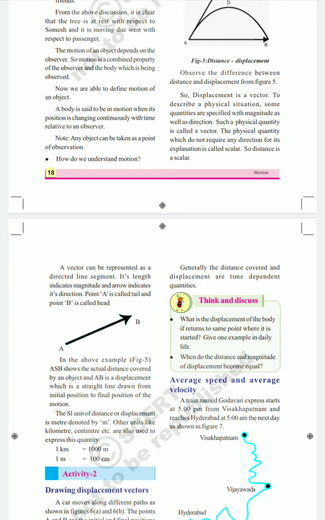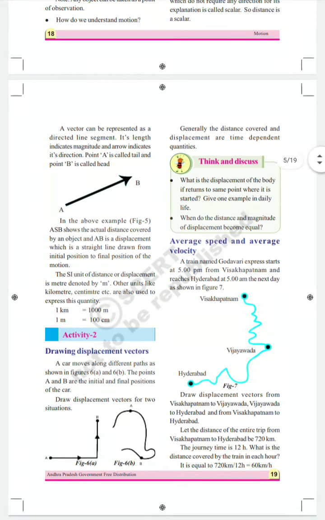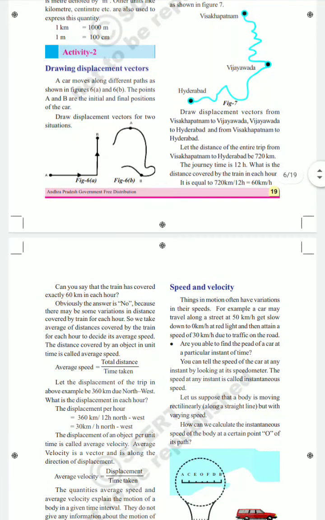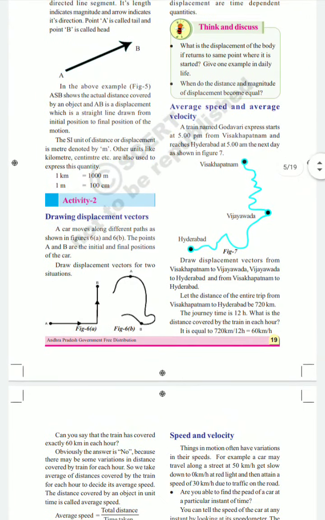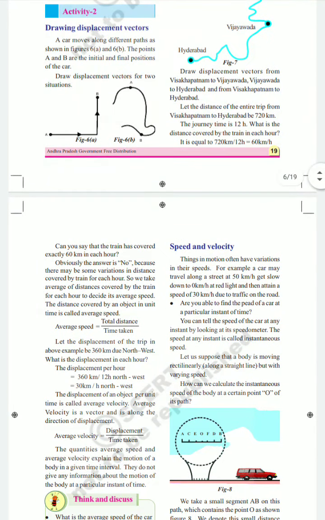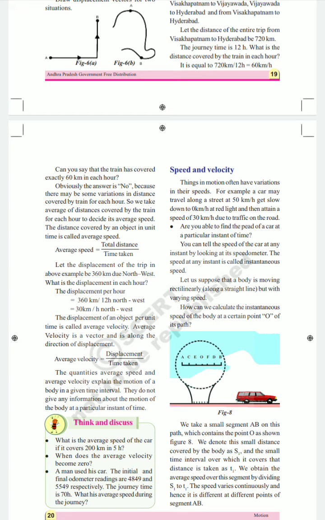Along with them, in the last class we also discussed average speed and average velocity. In today's class we are going to learn about speed and velocity. What is the meaning of speed and what is the meaning of velocity?